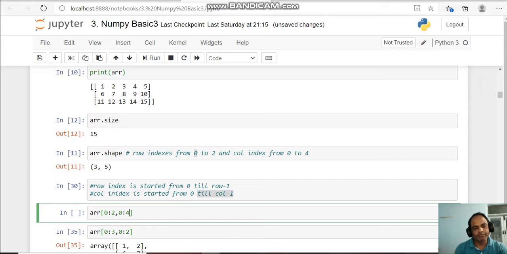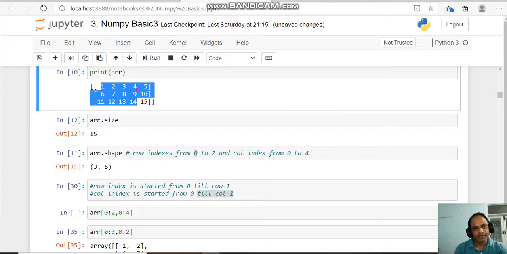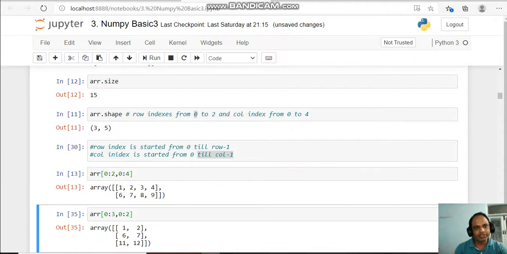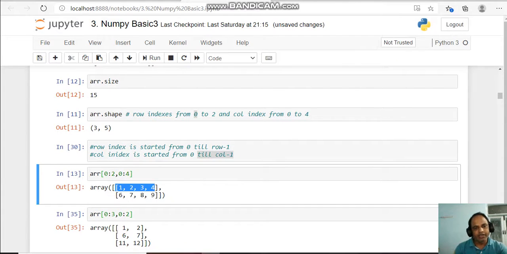That is 4, 9, 13, not 5, 10. If I execute this one, you just see it retrieves the 2 rows and the columns till 4, 9.